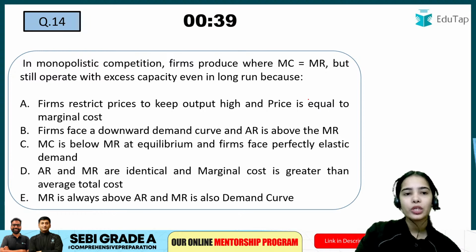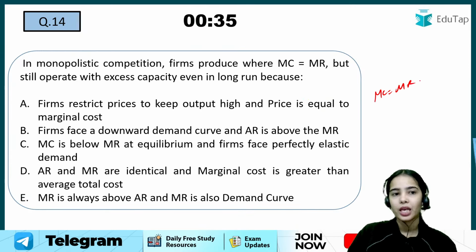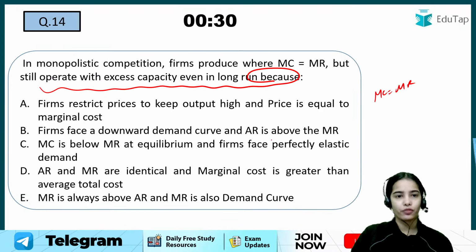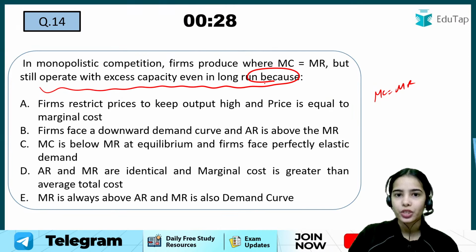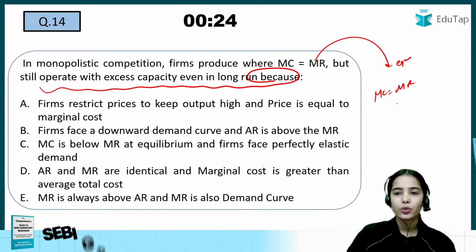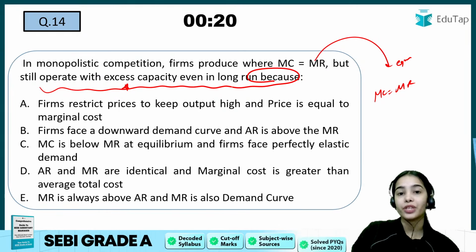Next, in monopolistic competition, firms produce where MC is equal to MR, but still operate with excess capacity even in the long run, because of which of the following? So in monopolistic competition, firms are producing at the equilibrium point where MC is equal to MR, MC cuts MR from below, but still operate with excess capacity even in the long run.